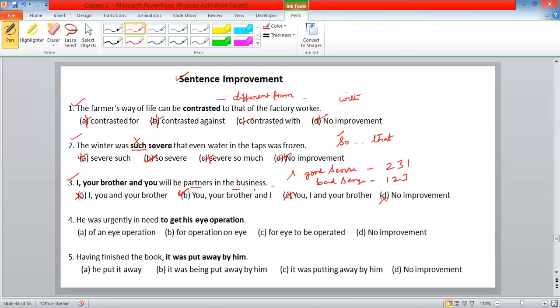In the business, they are partners in the business. So it is in the good sense. So 2, 3, 1 is the pattern.